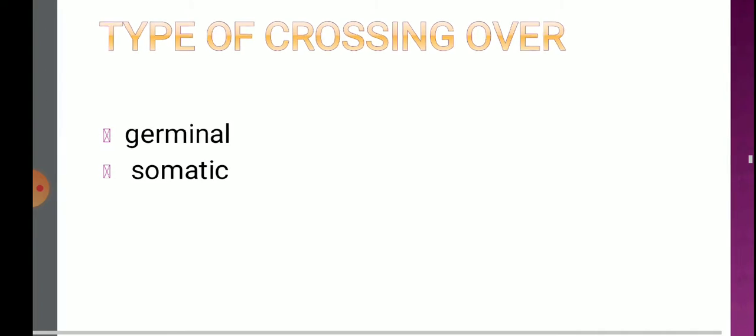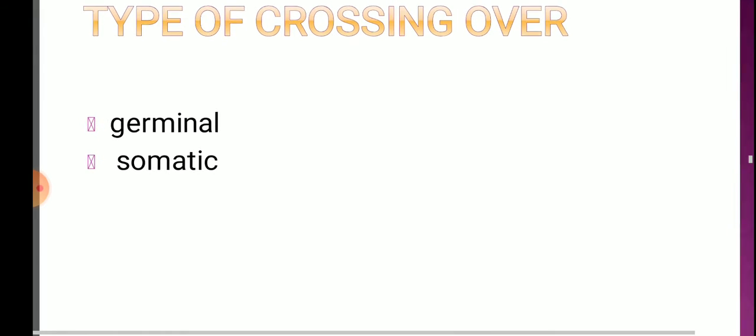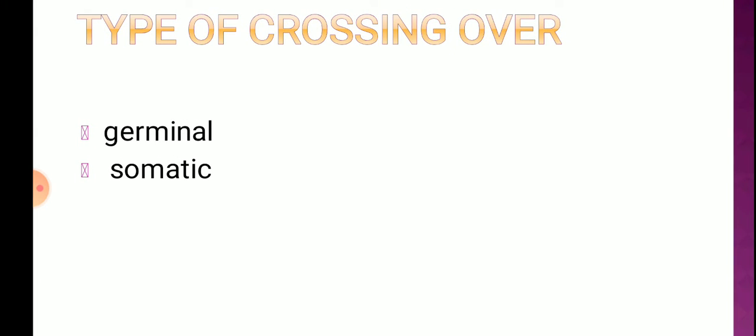Now, types of crossing over. There are two types of crossing over. First is germinal crossing over and second is somatic crossing over. In germinal or meiotic crossing over, crossing over occurs in the cells of the reproductive organs, and this has great genetic significance because due to crossing over, a new type of recombination enters the offspring, and it will lead to evolution also.